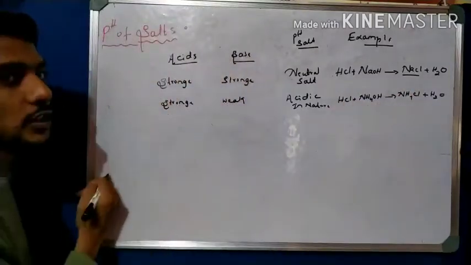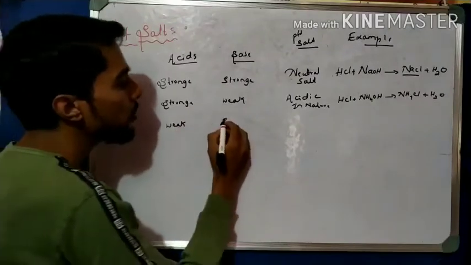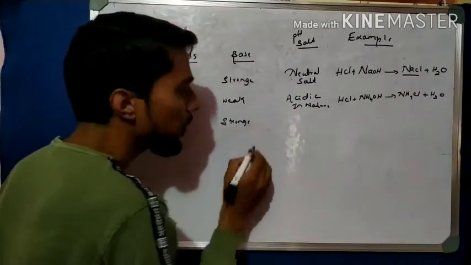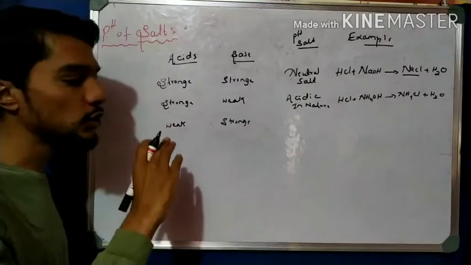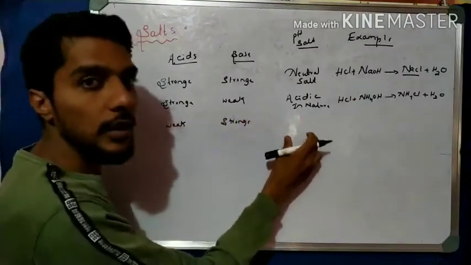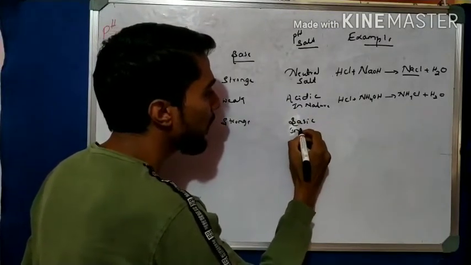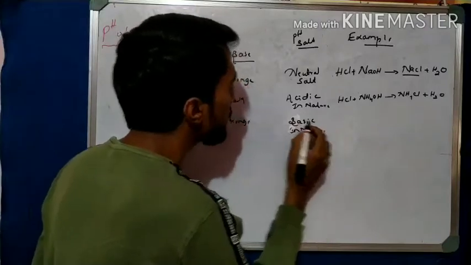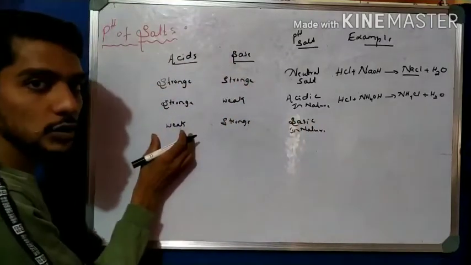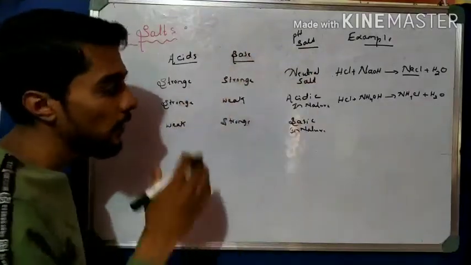Now take the reverse condition: a weak acid and a strong base. What happens here? I say the strong one is dominant. Which is strong? The base is strong. So what is the nature? You are right, it is basic in nature. Why? Because one is weak and one is strong, and the base is stronger, so the nature is basic.